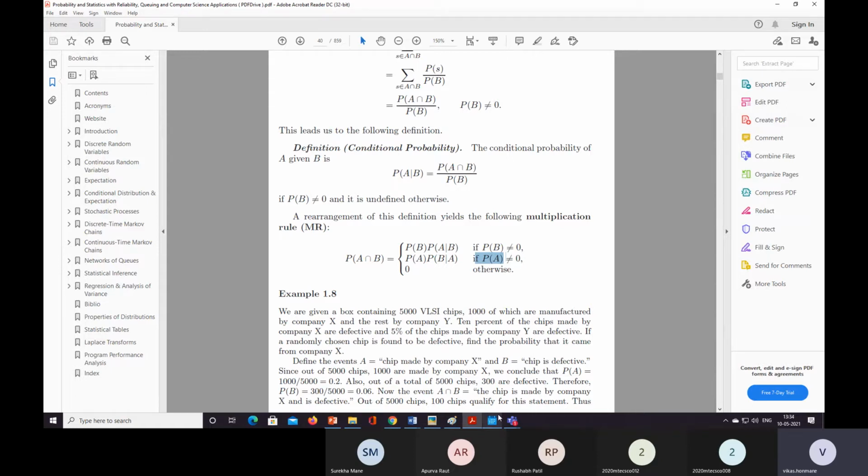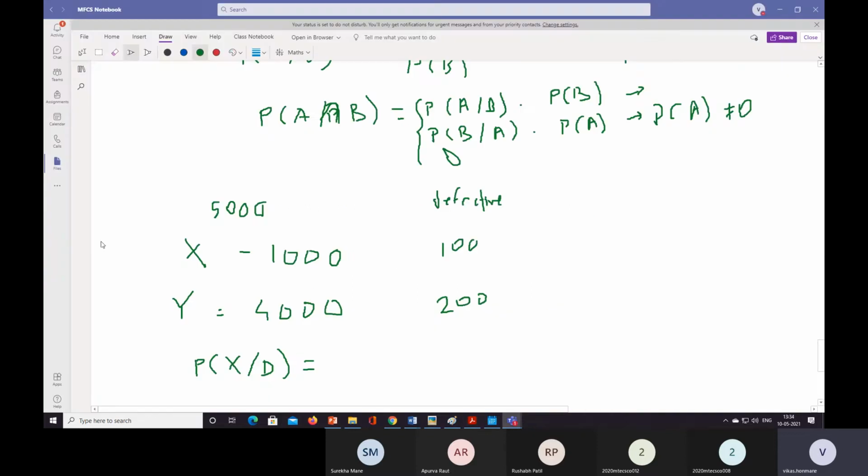Now X given D, as per the formula for conditional probability, is probability of X intersection D divided by probability of D. So this is the formula for conditional probability.